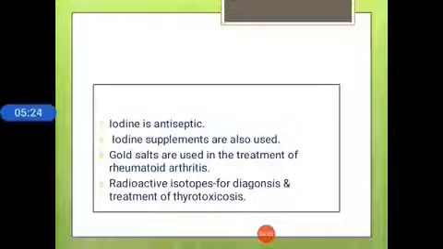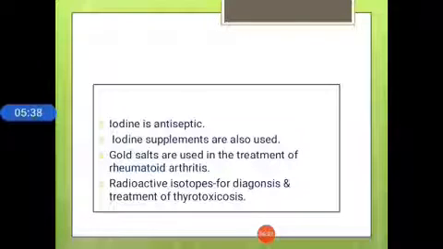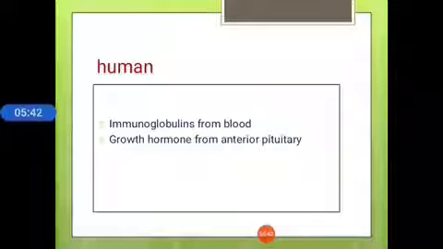Iodine is another well-known example, an antiseptic, in the mineral source category. Iodine supplements are also used. Gold salts are used in the treatment of rheumatoid arthritis. Radioactive isotopes are used for diagnosis and treatment of thyrotoxicosis. The next source is human sources: immunoglobulins from blood and growth hormones from the anterior pituitary. These are the well-known human sources.